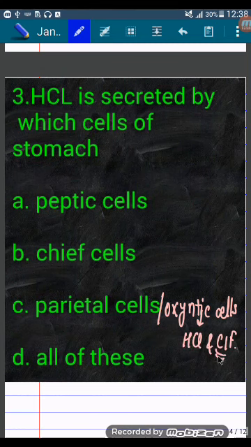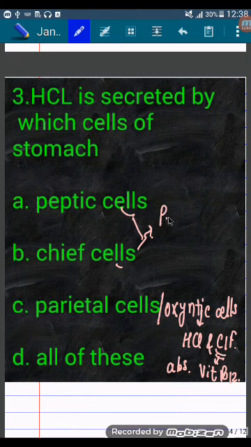This Castle's intrinsic factor is required for absorption of vitamin B12. Peptic cells or chief cells are same cells which secrete proenzyme pepsinogen. So answer is C, parietal cells which secrete HCl.